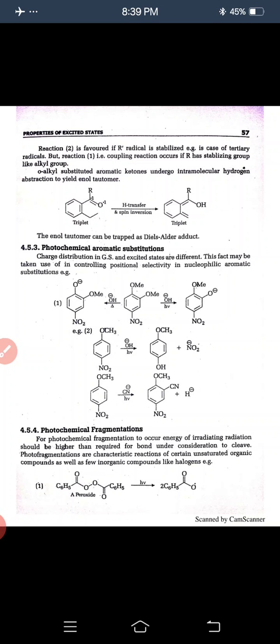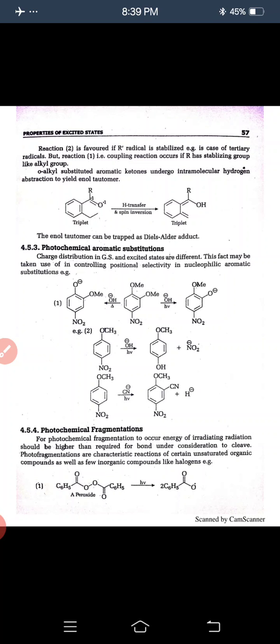Photochemical aromatic substitution. Charge distribution in ground state and excited states are different. Charge distributions are different in GS and ES. This fact may be made use of in controlling positional selectivity in nucleophilic aromatic substitution.